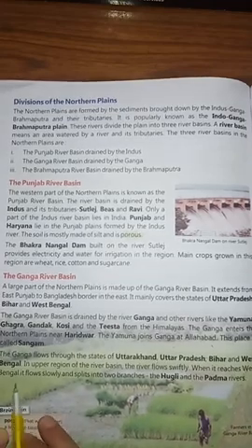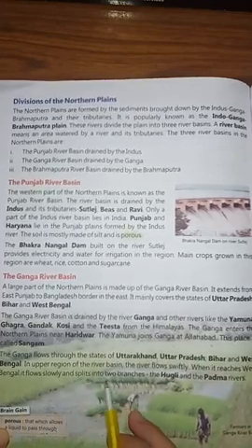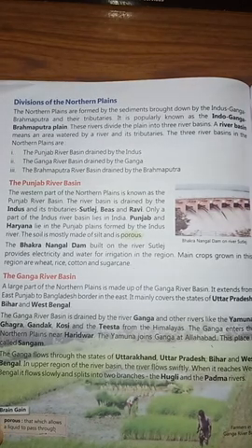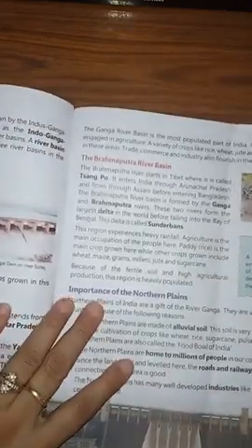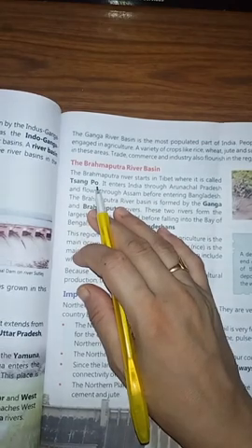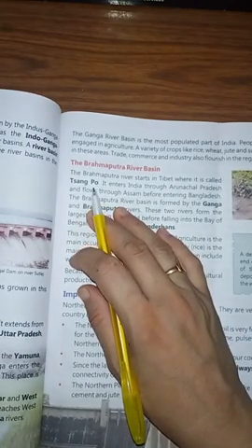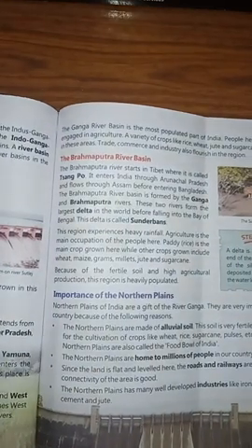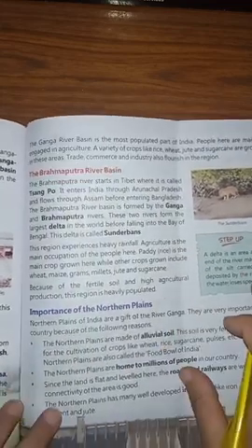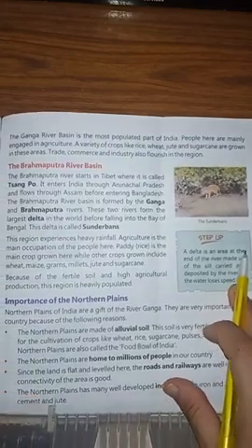When it reaches West Bengal, it flows slowly and splits into two branches, Hooghly and the Padma rivers. So what does it mean? The river Ganga splits into two branches, the Hooghly and the Padma. Which bridge is made on the Hooghly river? Tell me. Yes, Howrah Bridge. Howrah Bridge is on the Hooghly river.